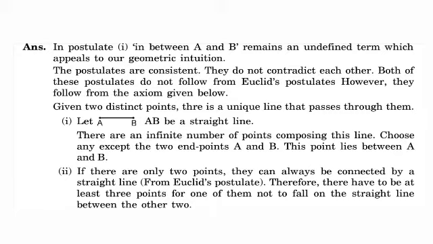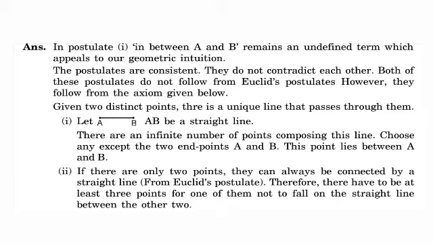In postulate 1, "in between A and B" remains an undefined term which appeals to our geometric intuition. The postulates are consistent. They do not contradict each other. Both of these postulates do not follow from Euclid's postulates. However, they follow from the axioms given below.